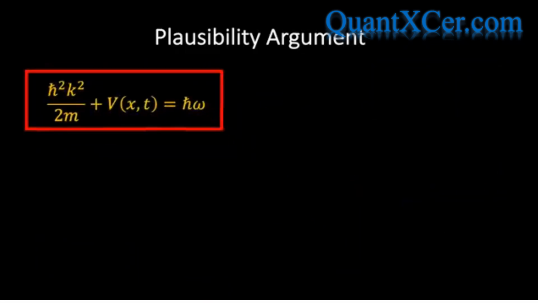Notice that we have a factor of k squared on the left-hand side and a factor of omega on the right-hand side of this expression. Now, if you recall, our fourth assumption suggested that when the potential energy is constant, we have a freely moving particle, and therefore the desired differential equation should have sinusoidal travelling wave solutions. And so, we will begin by assuming that our wave function has the following form.